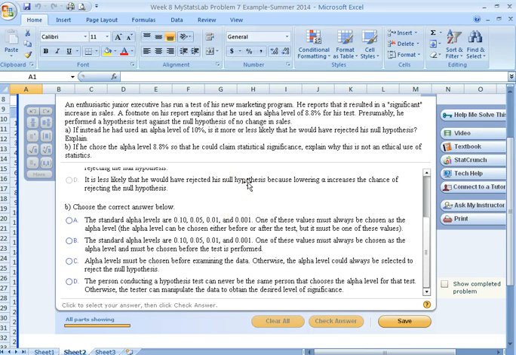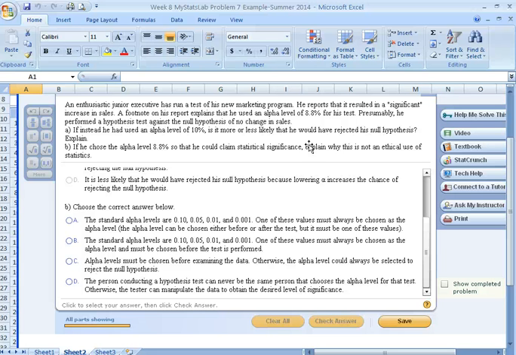The alpha level can make or break the hypothesis. If he wanted this to pass, which obviously he did, it was his program, then he's going to make that alpha level at some point where it rejects that null hypothesis and says, yes, there is a difference. So it probably is unethical, and we know that the alpha level has to be chosen before examining the data.